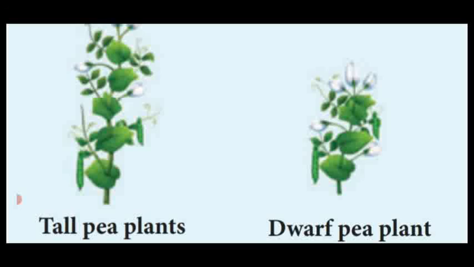The F1 hybrid is crossed with any one of the parental characters. That is said to be back cross. If it is dominant, all the gametes are dominant. If it is recessive, we get 50% dominant and 50% recessive. The recessive back cross helps to identify the heterozygosity of a hybrid. So these are all the advantages of the back cross.